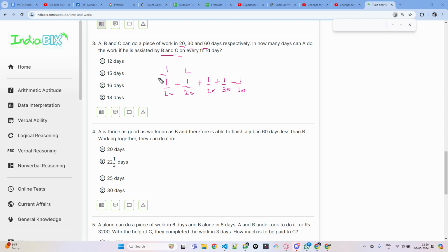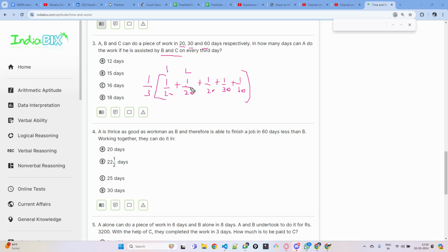So this much work will be done in how many days? 3 days. In one day, how much work will he do? 1 by 20. In 3 days, total work, how much would they have done? First 2 days, they are working. Third day, all three are working. So in 3 days, they will complete this much part of the work. So in one day, how much part of the work? This divided by 3, correct? This much part of the work they will complete in one day. All the 3 people.